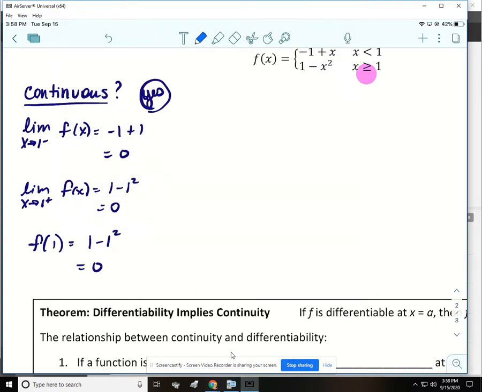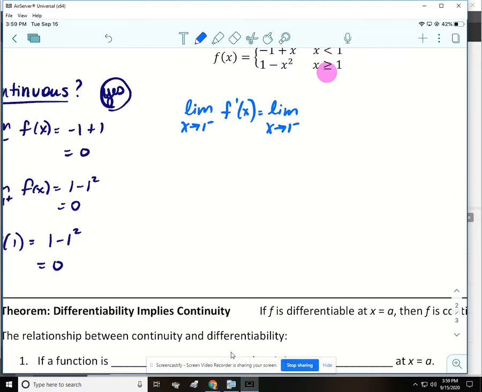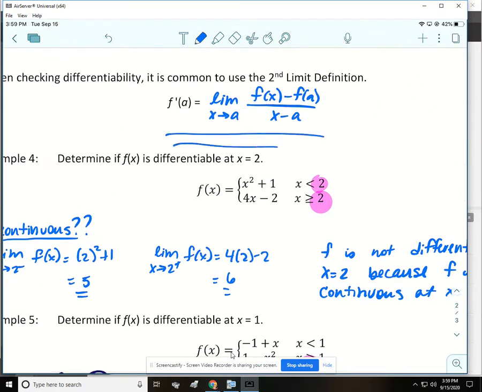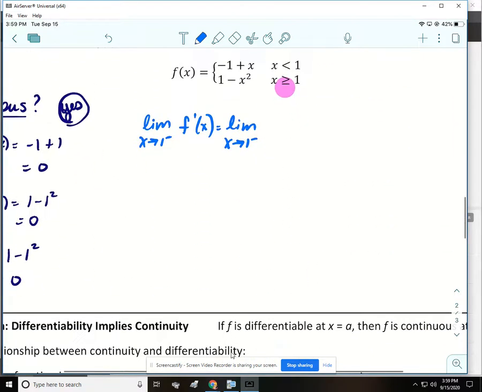Okay. Then I'm going to have to check on the slopes from both sides. Alright, so we are going to check the limit as x approaches 1 from the left of f prime of x. Alright, so that's going to be the limit as x approaches 1 from the left. Now f prime of x, we're going to use that problem right here. So it's going to be f of x minus f of 1 over x minus 1.